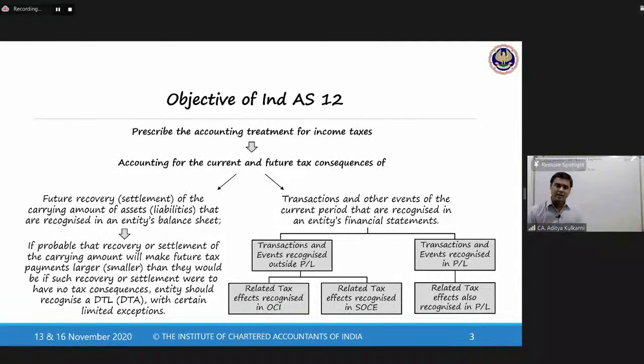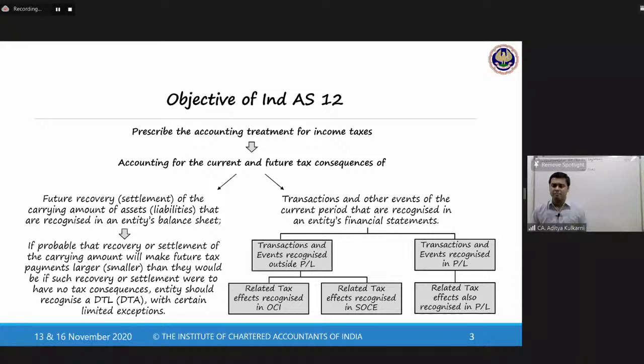Since the revaluation is not coming in the P&L, the tax effect of that revaluation, which we will see in our example, will not come in the P&L. Rather, it will be in your OCI. There may be certain transactions which are directly recognized in your statement of changes in equity. Directly it goes to equity. It does not come here at all.